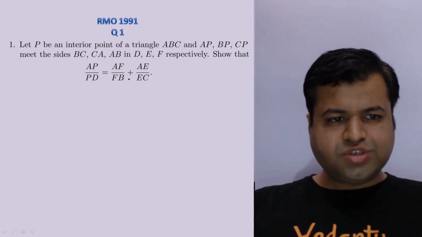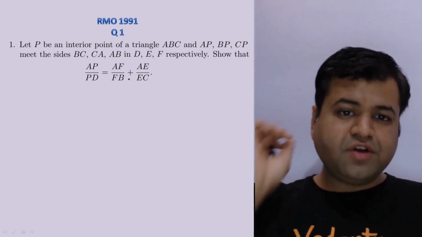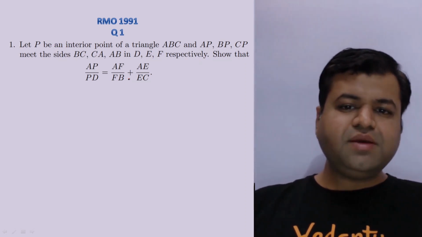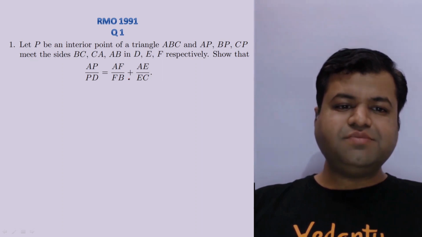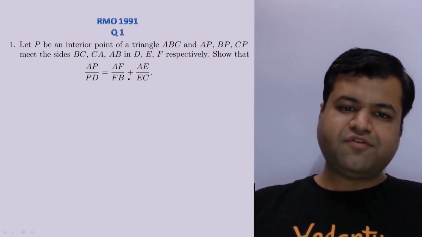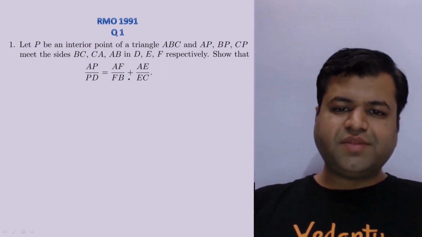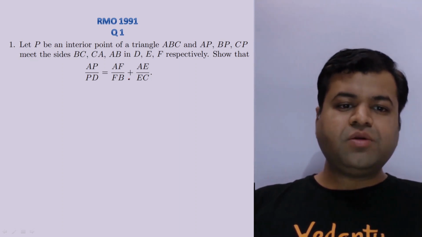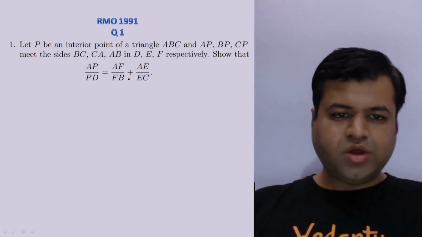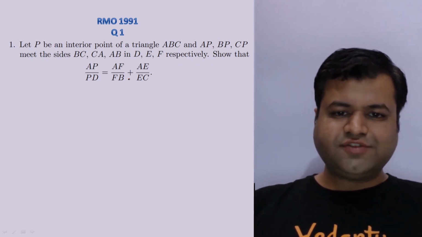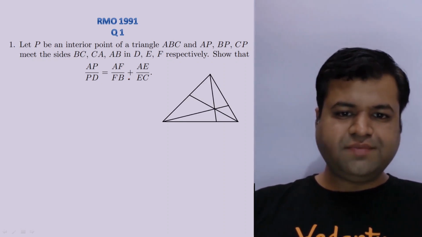The question says that let P be an interior point of a triangle ABC and AP, BP, CP meet the sides BC, CA, AB in D, E, F respectively. We need to prove something, right? We need to prove that AP upon PD equals AF upon FB plus AE upon EC, right? So let's first draw the figure of this question.